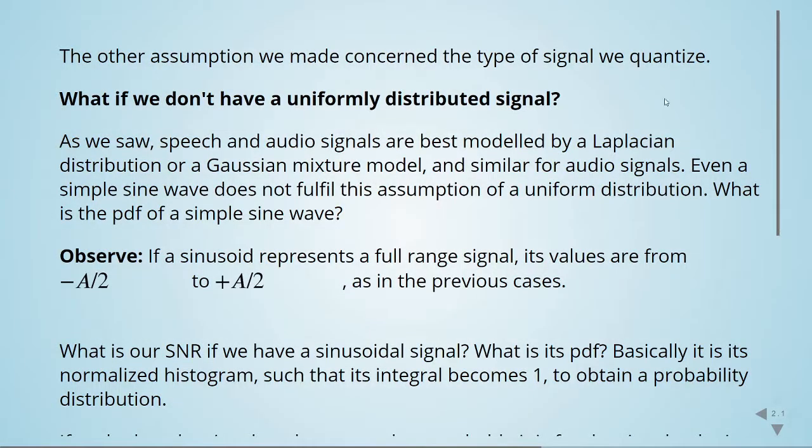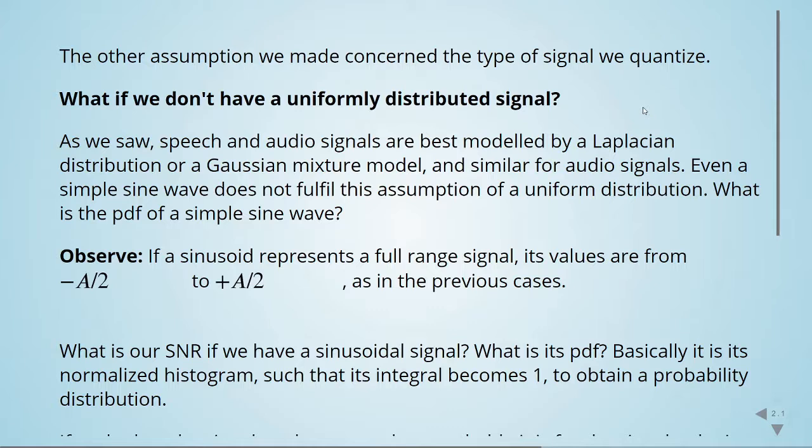And what if we don't have a uniformly distributed signal? Before, we calculated the signal to noise ratio for a uniformly distributed signal, but as we saw, speech and audio signals are best modeled by a Laplacian distribution or a Gaussian mixture model, and even the sine wave doesn't have a uniform distribution. So in this next example, we are going to calculate the signal to noise ratio for a sine wave.